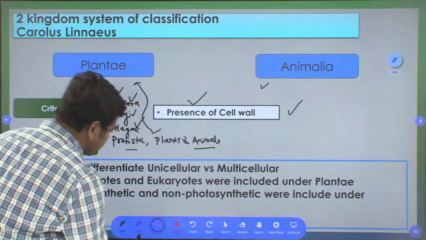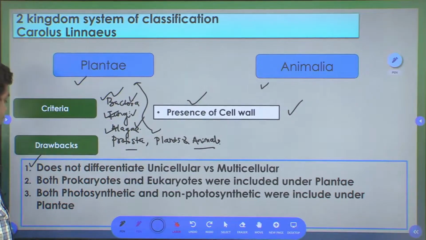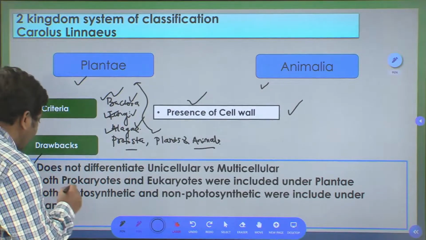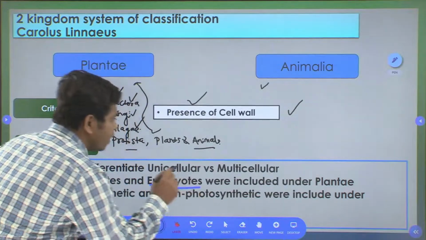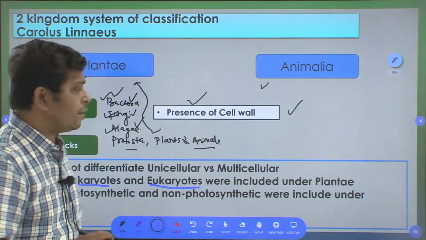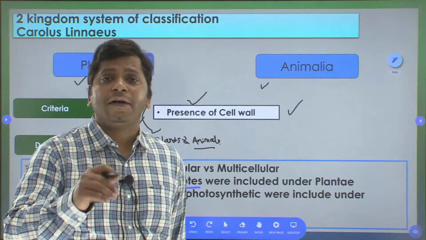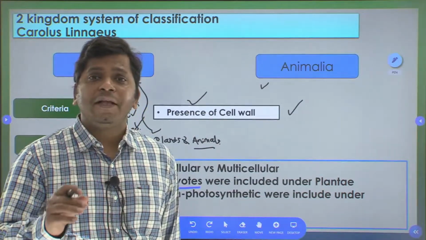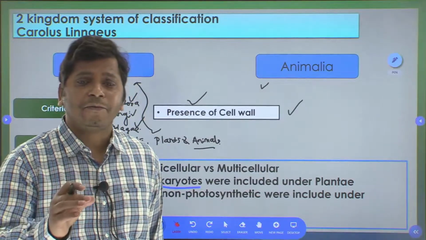Let us look at the other drawbacks or demerits of this system of classification. Both prokaryotic and eukaryotic organisms are included under the same kingdom. What are prokaryotes? Bacteria are called prokaryotes. Pro means primitive, karyon means nucleus, so they carry a primitive form of nucleus.